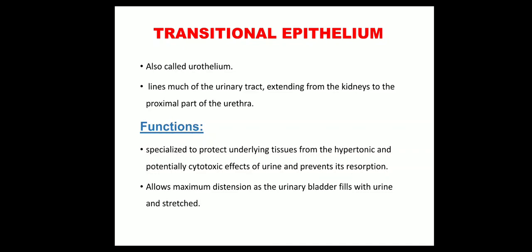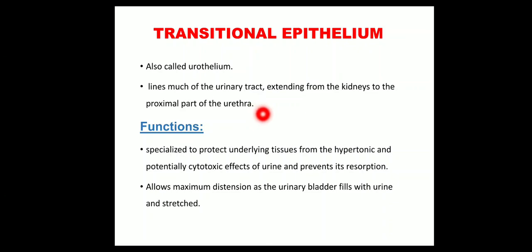And today we are studying a very important epithelium which is known as transitional epithelium. First of all, you should know the meaning of transitional epithelium. It is also known as the urothelium. Why is it called a urothelium? It is called urothelium because it lines much of the urinary tract, extending from the kidneys to the proximal part of the urethra.